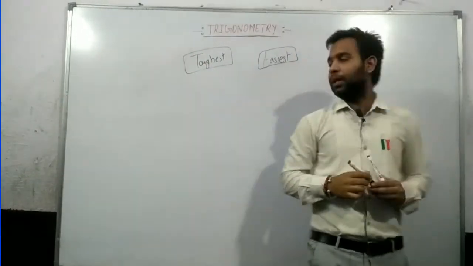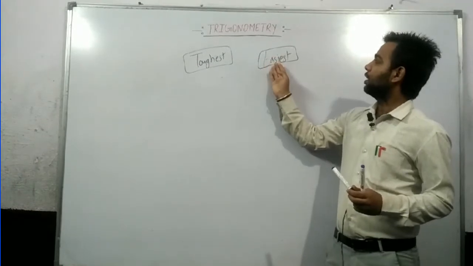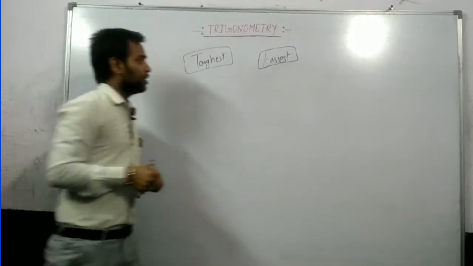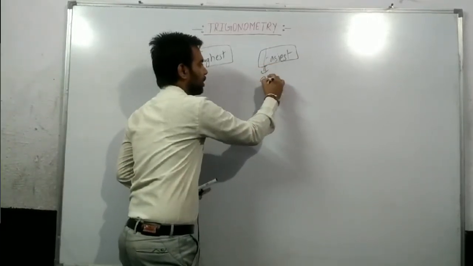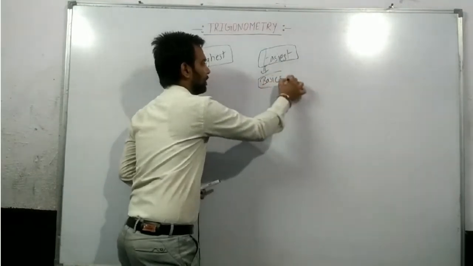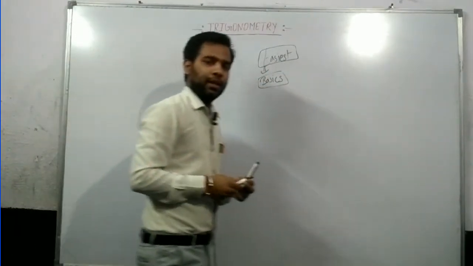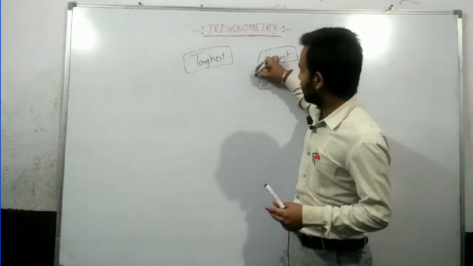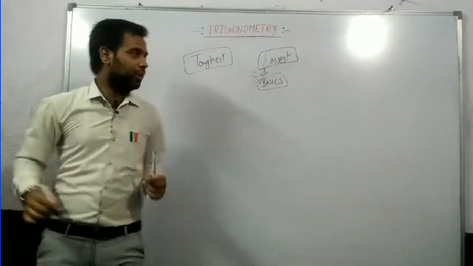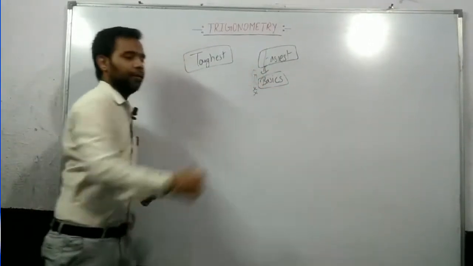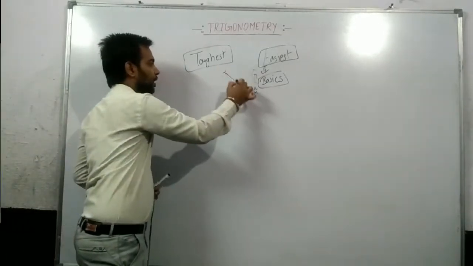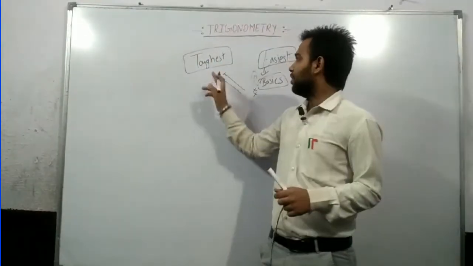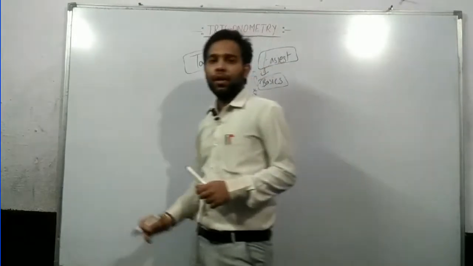Generally, students ask me why I am calling trigonometry both the easiest and the toughest topic. There is a reason. The reason is basics. If your basics are clear, then trigonometry becomes the easiest subject. But if you don't have knowledge of the basics, then it will become the toughest topic. That means you have to decide which type of topic you want to make trigonometry.